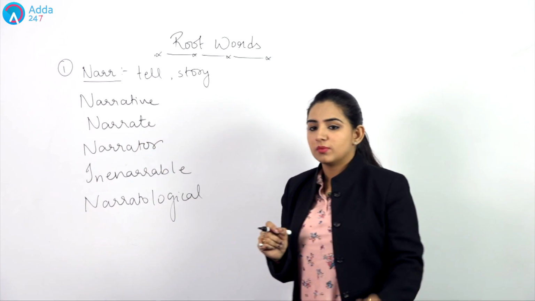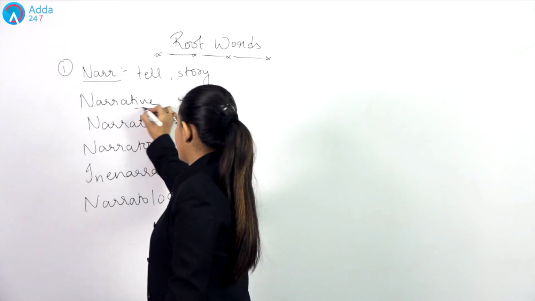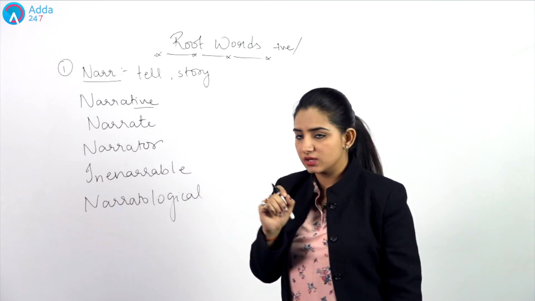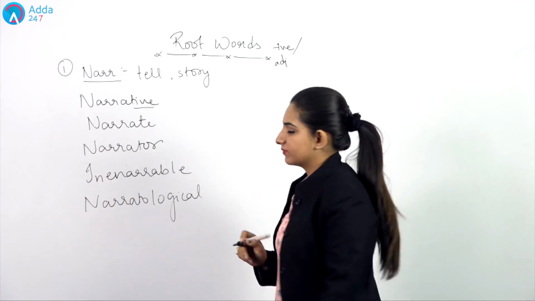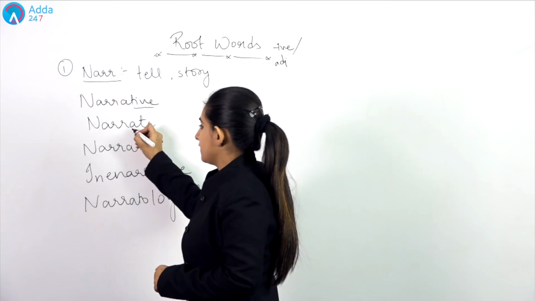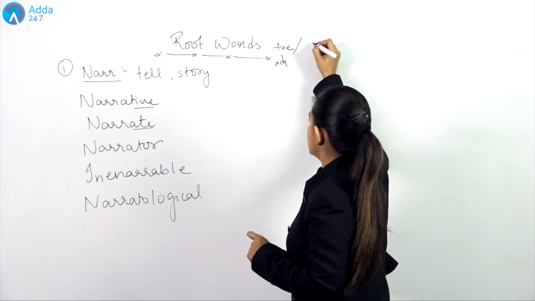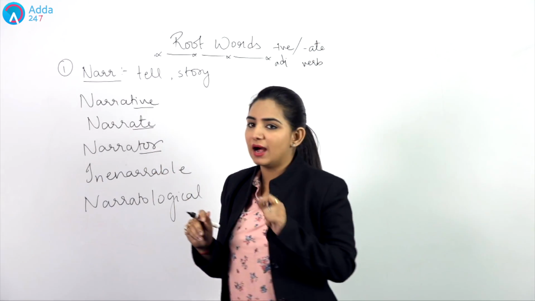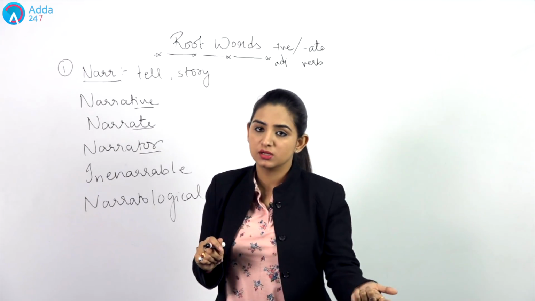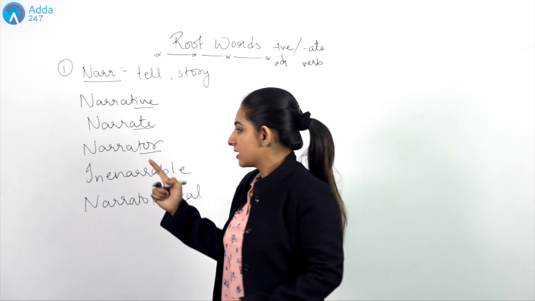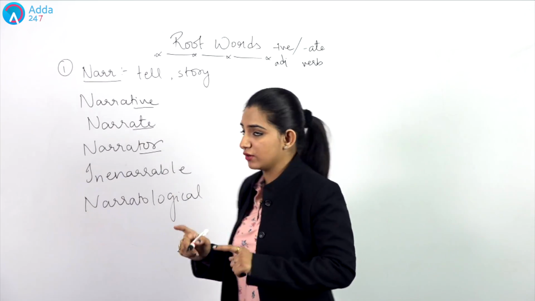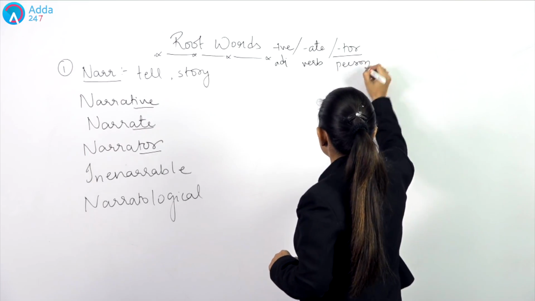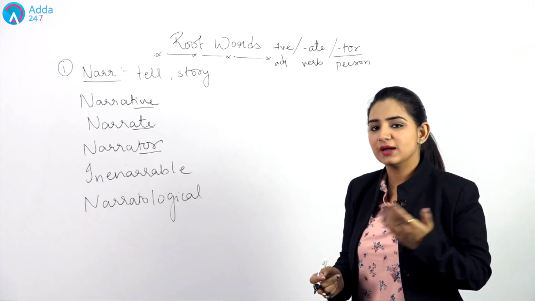Now, when I talk about the first word, that is narrative, you can see we have IVE written somewhere, and if we have IVE in the end of any word, that defines an adjective, right? With this, if we have ATE written in the end of any word, this defines a verb. Similarly, if you have TOR, like for example, if you have administrator, you have TOR in the end of the word. You have narrator, you have TOR in the end of that word. Then again, if we have TOR in the end of a word, this will define somebody who is related to a person of that occupation.